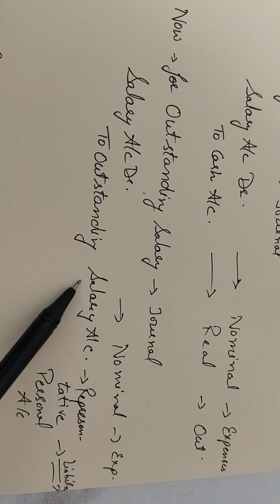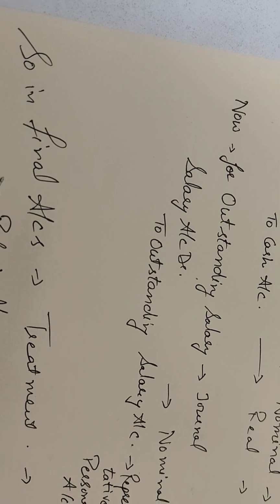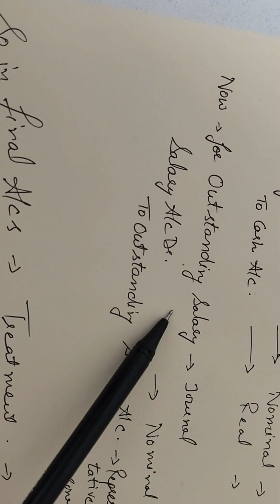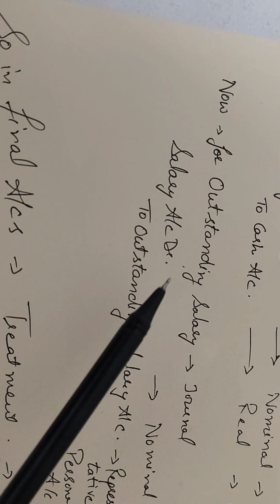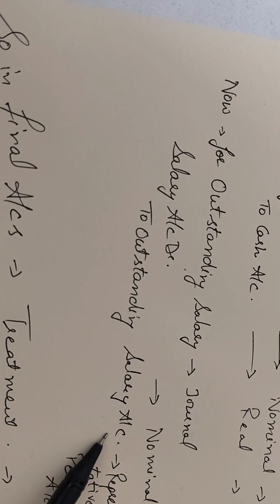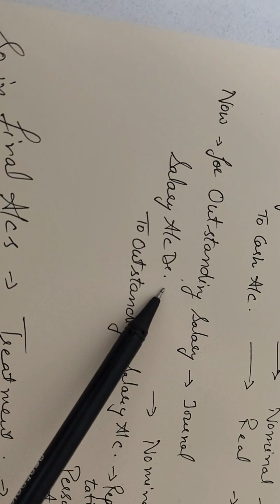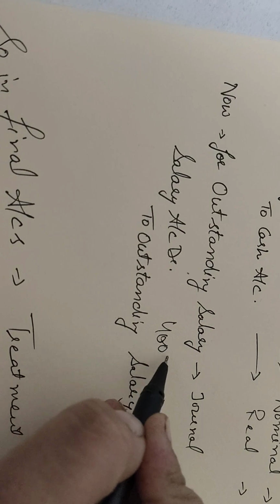Now for this rectifying entry, what treatment would be done in the final accounts? In the final accounts, this particular journal would be shown twice, right? There would be one debit aspect, one credit aspect. For the debit aspect, salary should be increased with rupees 4,000.